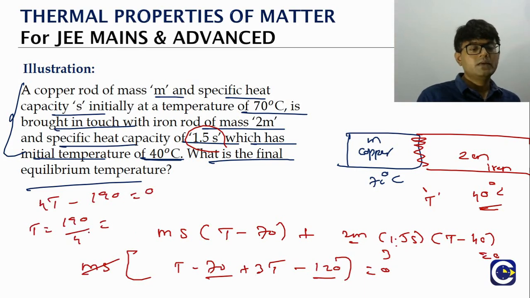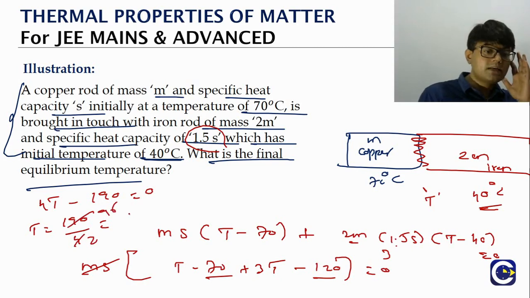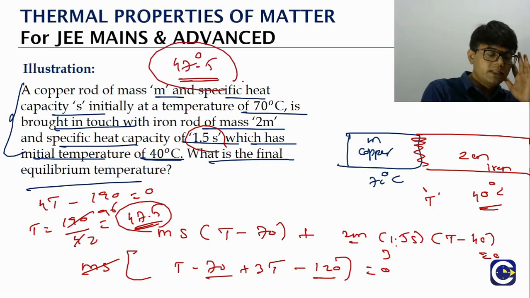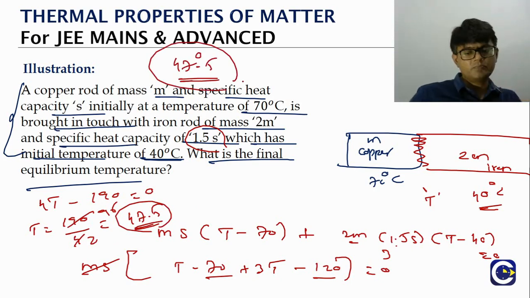What is 190 by 4? First we can cancel: 95 twos are 190. So 95 by 2 is 47.5. So what is the final equilibrium temperature of the iron and copper? It is 47.5. So all we are doing is applying the principle of calorimetry.